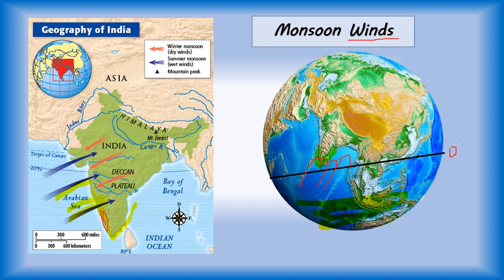So from here, the southwest monsoon enters India, and Kerala is the first state to receive monsoon rain from the southwest monsoon. Is it clear to you all? Now I believe this is clear to you all.